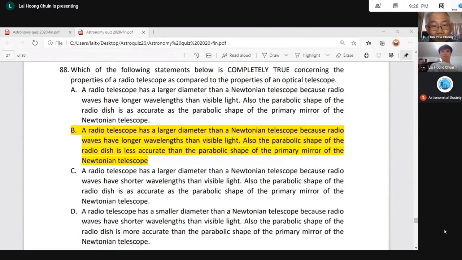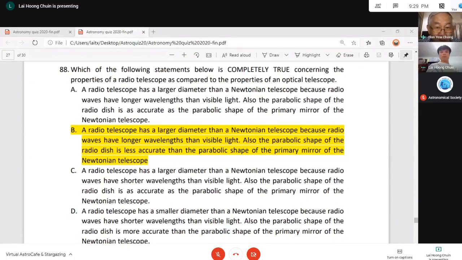So you see the answer is a very long answer. Each answer is made up of many, many small answers. So let's say you have one long answer, one of the small parts of the answer is wrong, so that is not the correct one. So you must choose one long answer where every single part of it is correct. All right. So now you look carefully. Let's look at the correct one first, B. So you compare the radio telescope with the properties of an optical telescope. I hope everyone knows what a radio telescope, radio astronomy, and optical telescope, optical astronomy are.